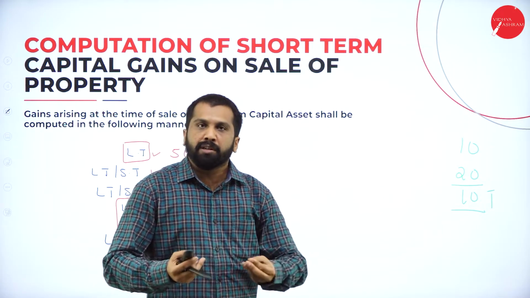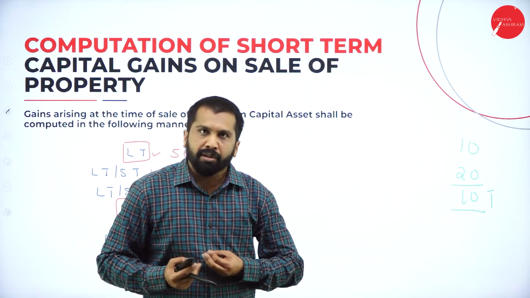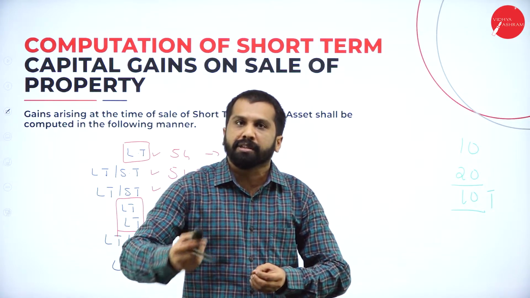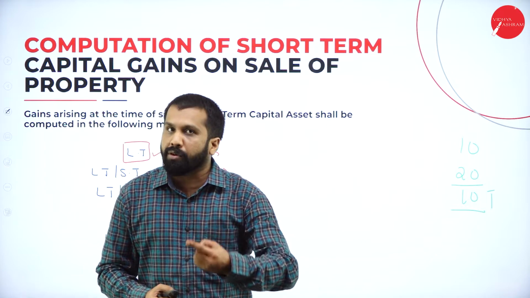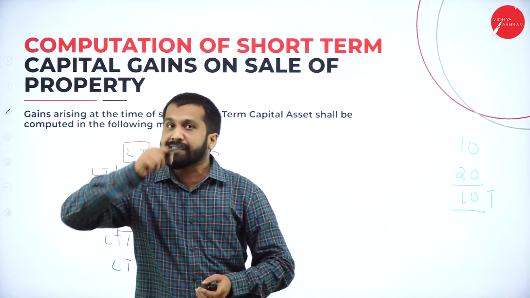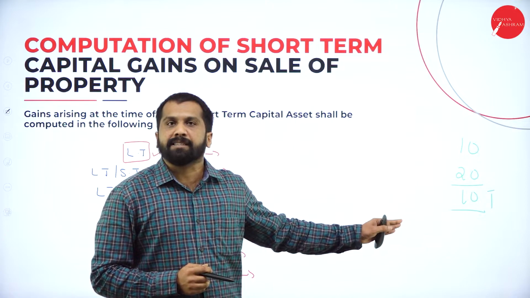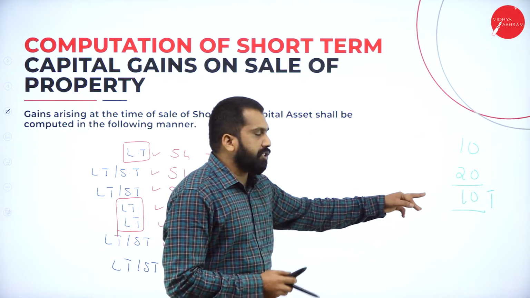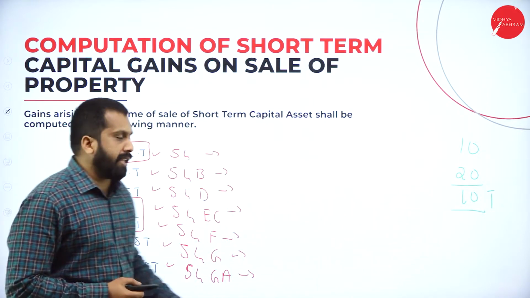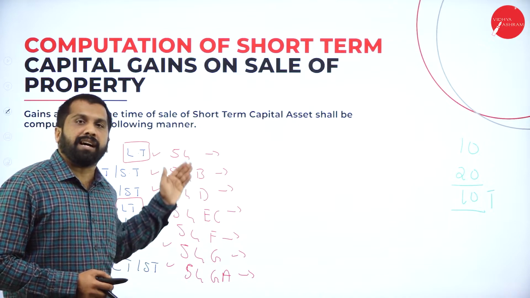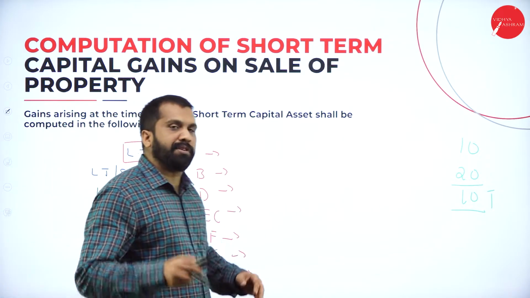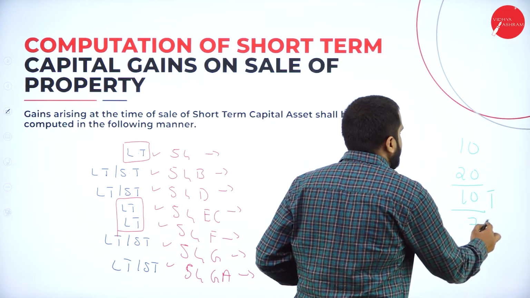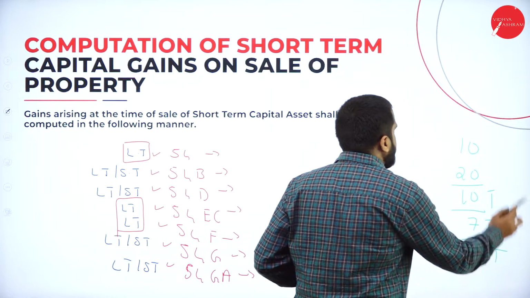Then do I have any money with me? No, because whatever I sold, that amount I invested in one more house. Then if you invest in one more house, you will be left with zero money. How can you pay tax? For those reasons, the government has given permission. If you have invested in another house, then you can claim this kind of section or deduction. So your tax will be zero then. Now, out of 10 lakh, if you have invested only 7 lakh, then only 3 lakh is taxable.